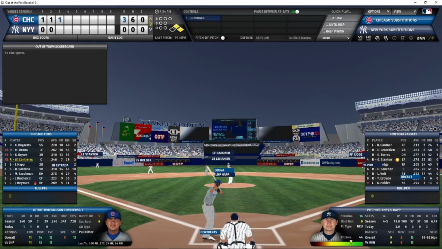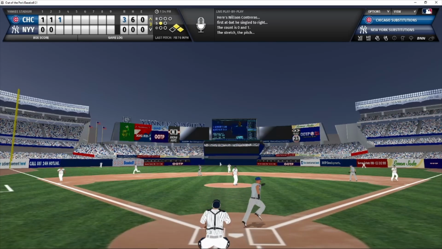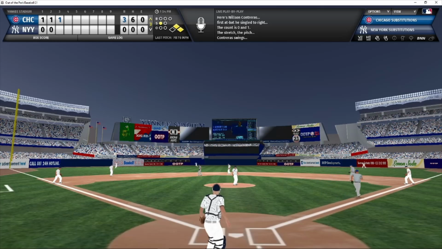Wilson Contreras is the next batter. He's 1 for 1 today. Happ, struggling on the mound. 44 pitches already. Nobody out in the 3rd inning. 1 strike count from Happ. Here's the pitch. And Contreras pops it up. Shallow left, playable. And that'll be caught for Stanton, and that is out number 1.